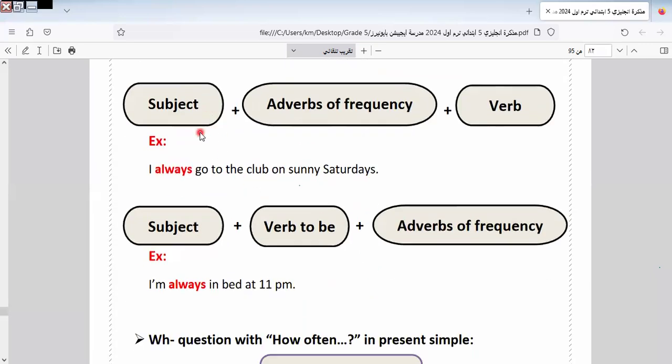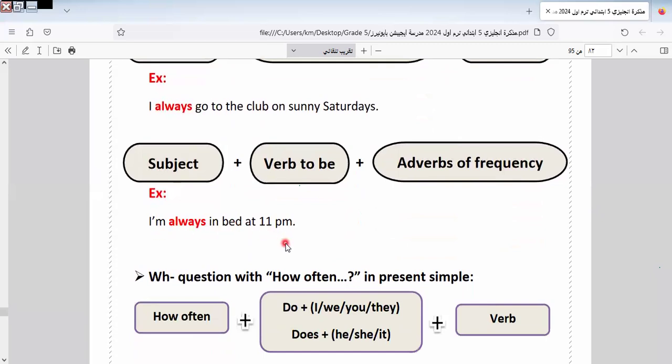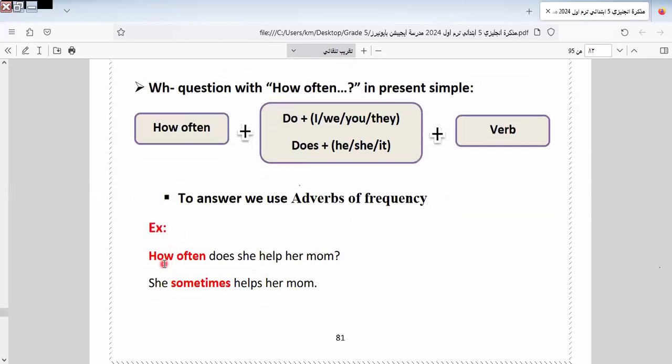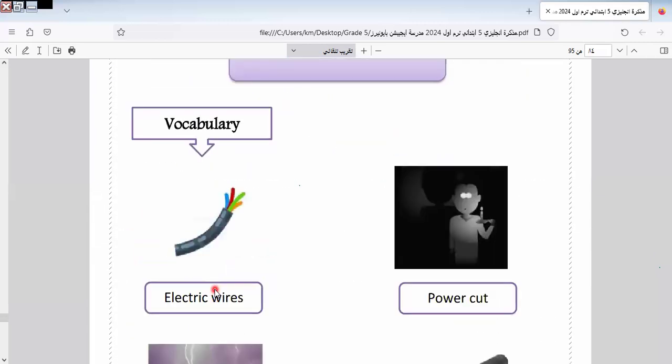Here we have subject, here is adverb of frequency, and this is the verb. We can say, I'm always in bed at 11. We say here, how often does she help her mother? She sometimes helps. So the adverb of frequency is between the subject and the verb, like this. You can omit sometimes and say always: she always helps her mom. So the adverb of frequency comes between the subject and the verb, as we see in this sentence. Let's go to another one here.